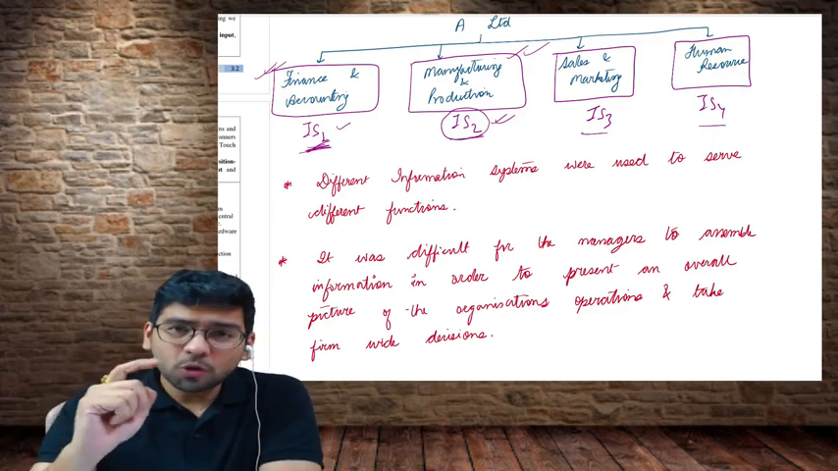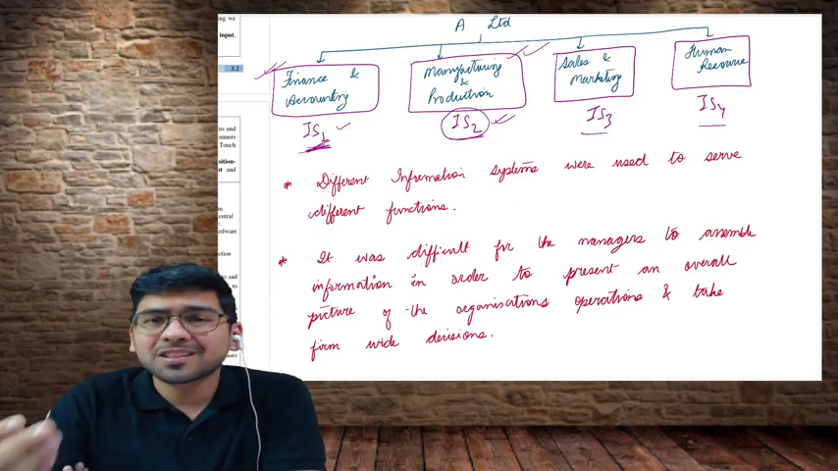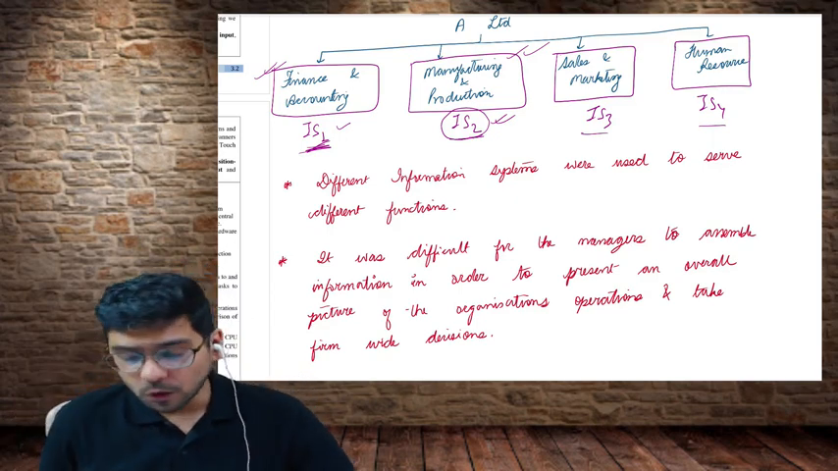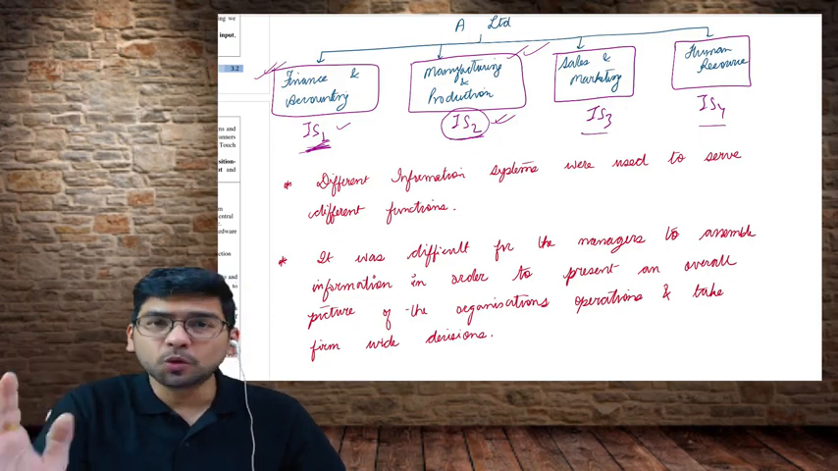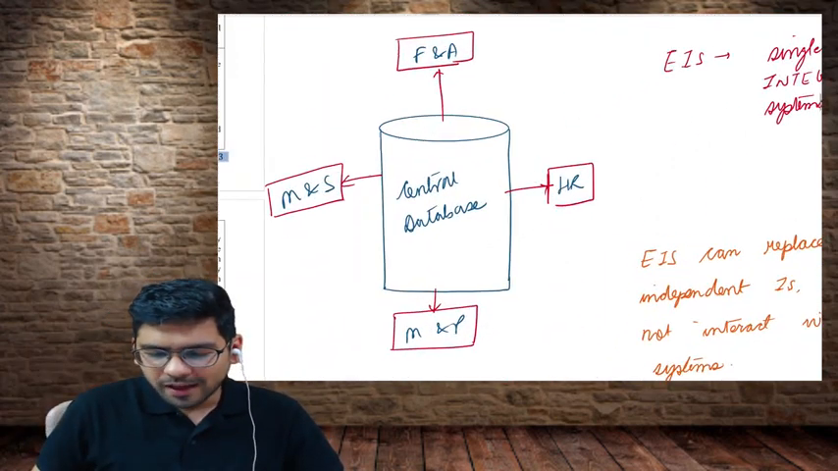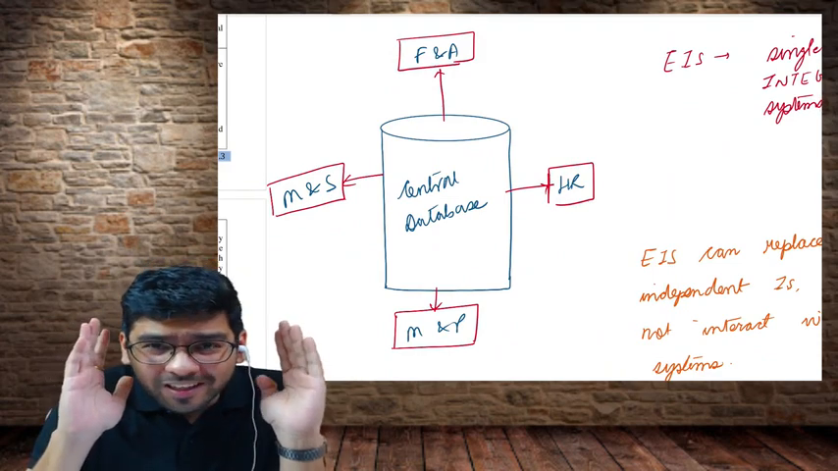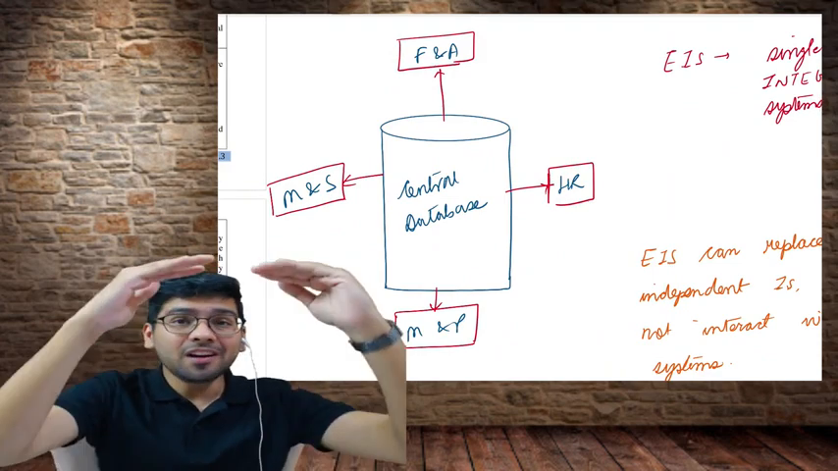In order to overcome this problem, I'll give you an idea about that. In order to overcome this issue, we now have a system of this nature. As you all can see, we have a central database now.